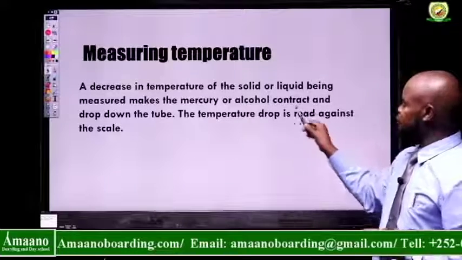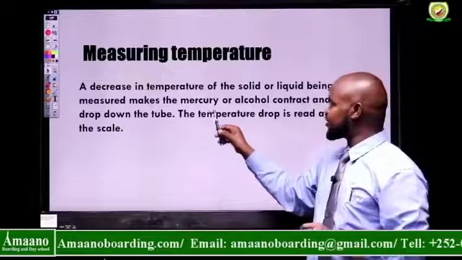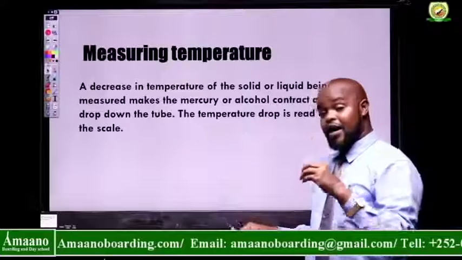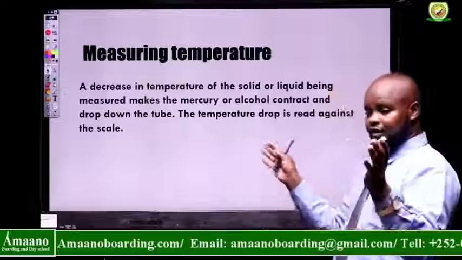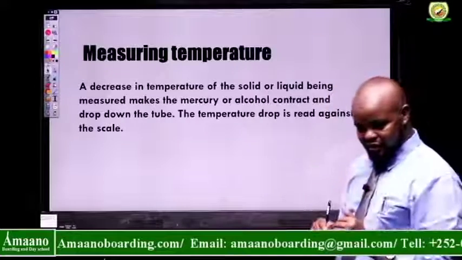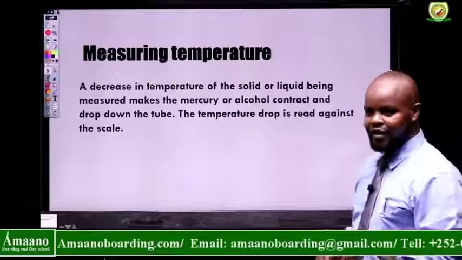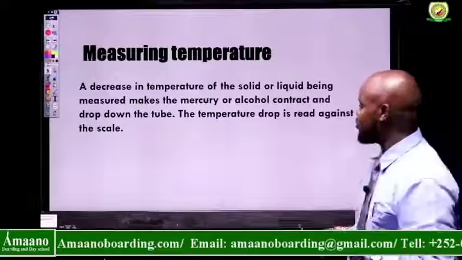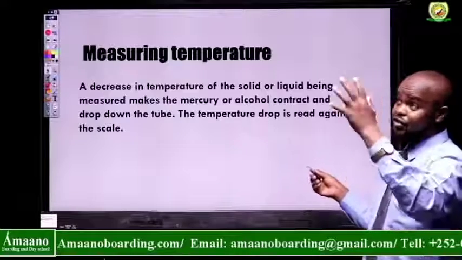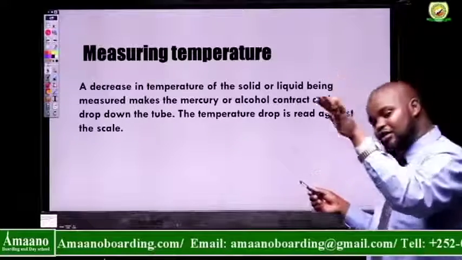A decrease in temperature of the solid or liquid being measured makes the mercury or alcohol contract and drop down the tube. If the temperature is low, the liquid in the thermometer will contract and move down the thermometer, and then it will be very low. The temperature drop is read against the scale. If it rises, the temperature rise is read against the scale. If it reduces,